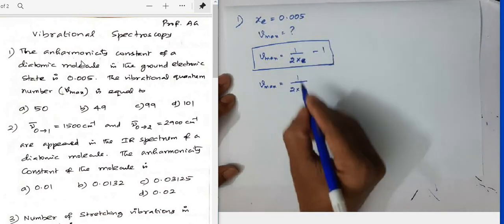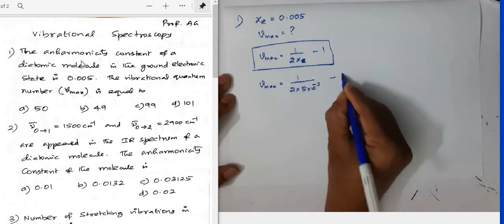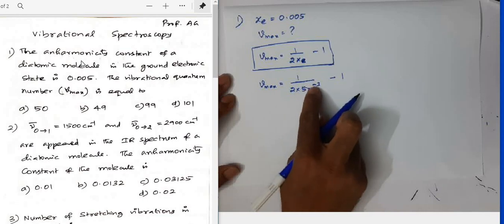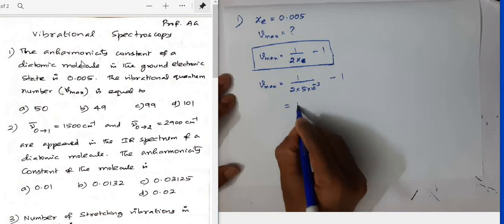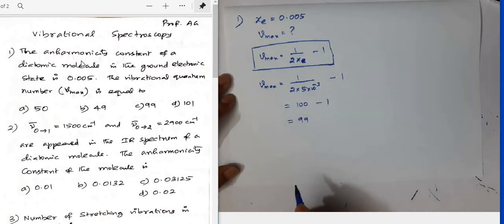We can write this as 5 into 10 power minus 3, and here we have minus 1. 2 into 5 into 10 power minus 3 is 10 power minus 2. When you bring it to the numerator, it becomes 10 power 2, which is 100, so 100 minus 1, you will get the answer as 99.